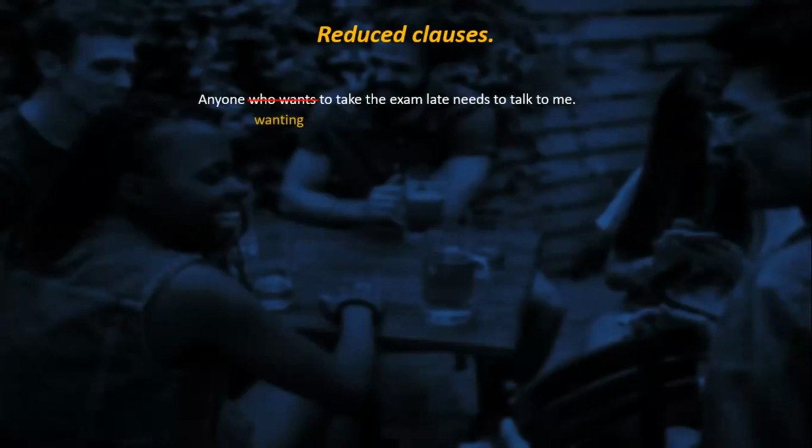Exactly. Basically, you use gerunds for sure. So if we say, anyone who wants to take the exam late and needs to talk to me, how can you reduce this one? Anyone wanting to take the exam late needs to talk to me.